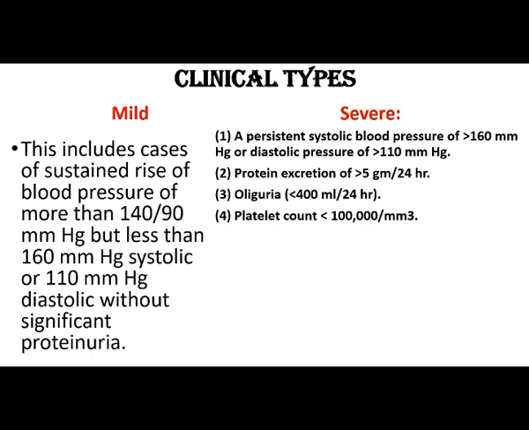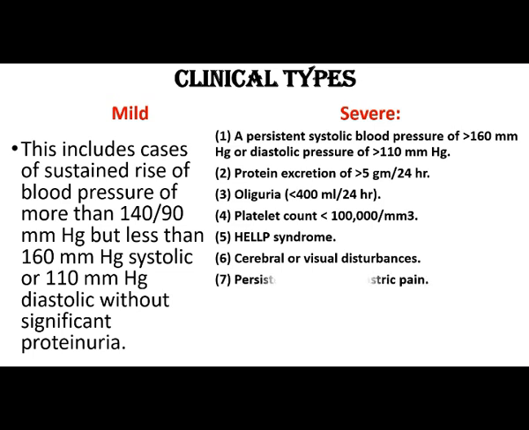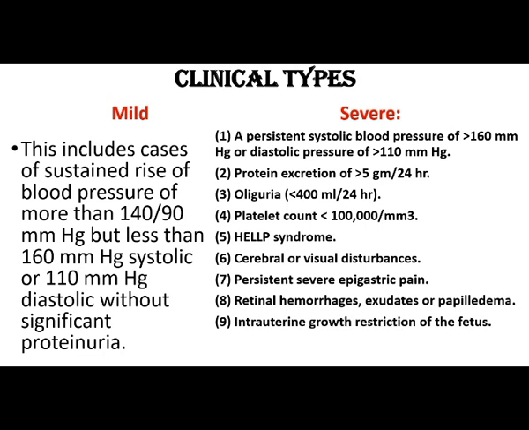Platelet count becomes less than 1 lakh, then HELLP syndrome, cerebral and visual disturbances, persistent severe epigastric pain, retinal hemorrhage, exudates or papilledema, intrauterine growth restriction of the fetus, and pulmonary edema. This is the difference between mild and severe preeclampsia symptoms.